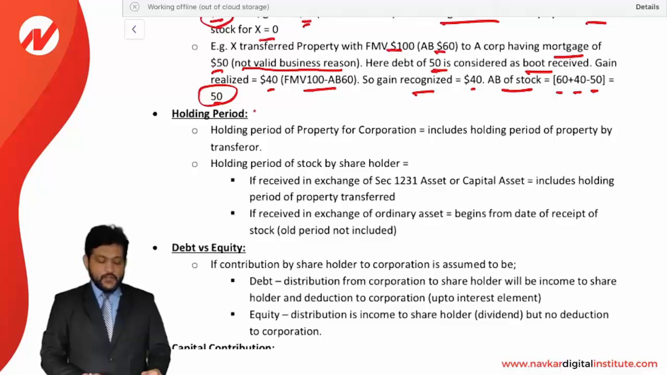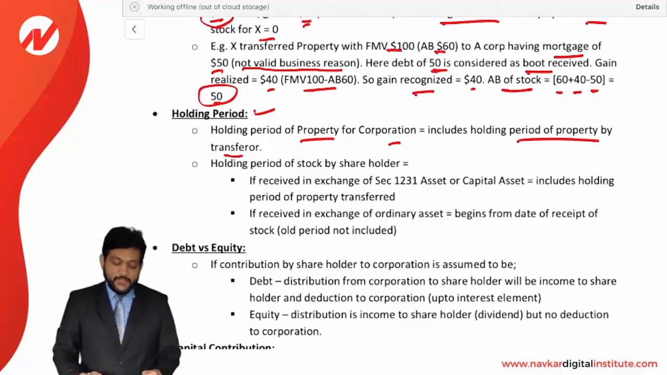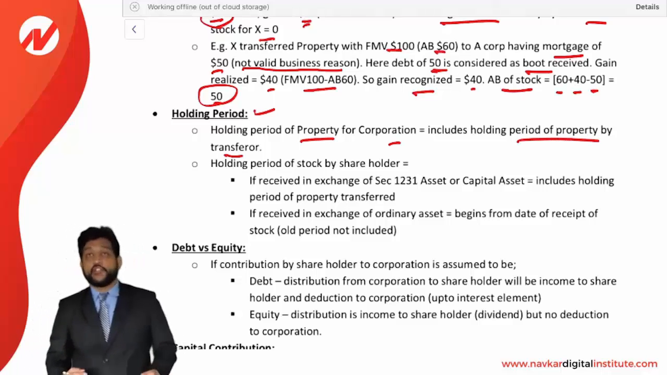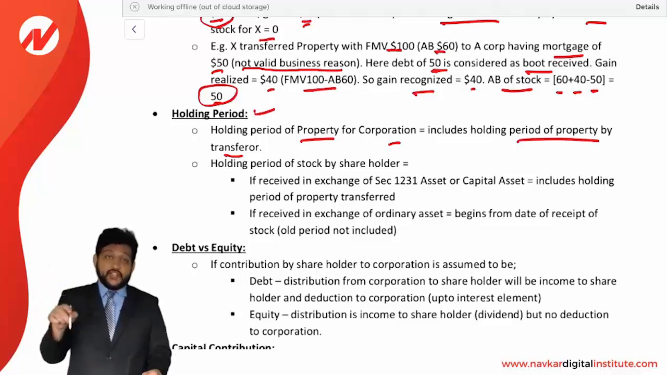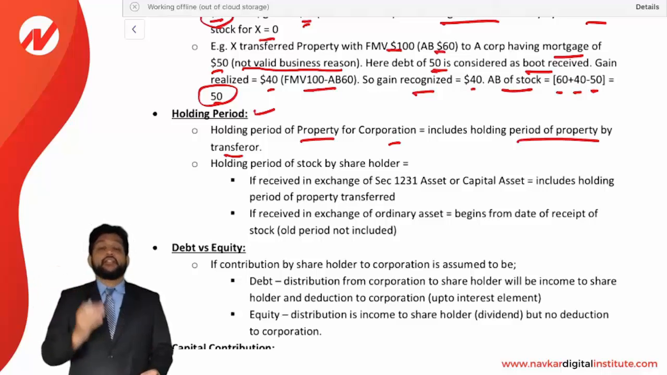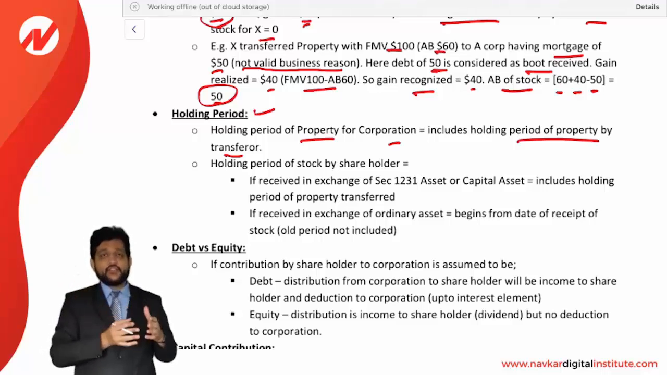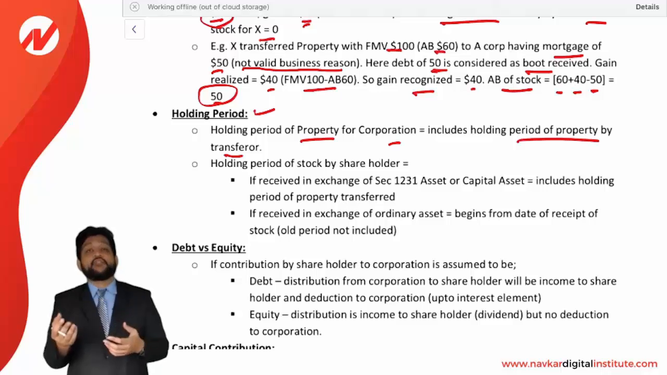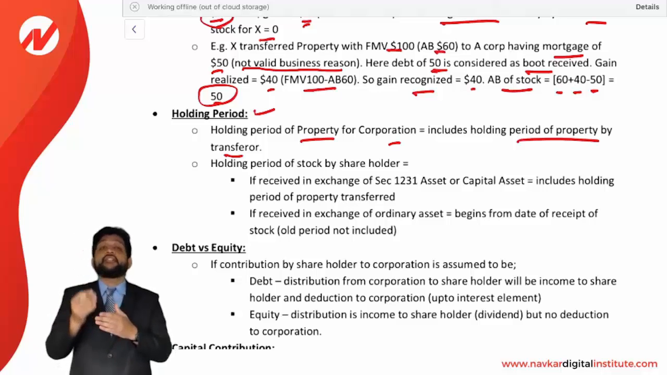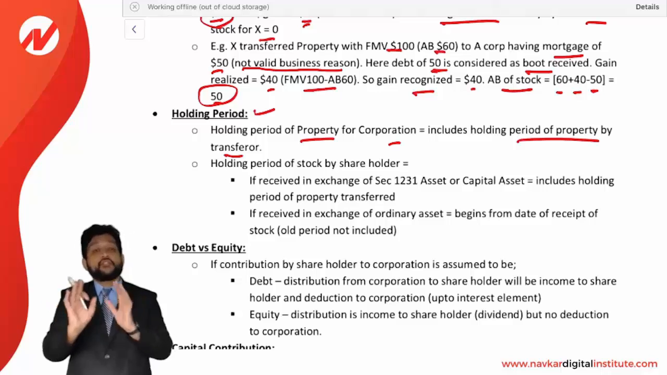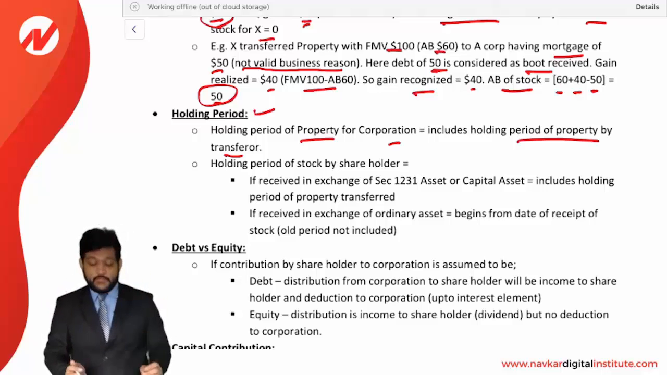Now let us see the rule about holding period. The holding period of property for a corporation includes the holding period of property by the transferor. So the shareholder has transferred a property to the corporation and received a stock in exchange. Now for the corporation, the holding period of property will include the holding period of the transferor. It means the shareholder's holding period will be included in the holding period of the corporation. Let's say the shareholder held the property for 1 year and then he transferred it to the corporation. So the corporation will have a holding period of 1 year plus whatever holding period the corporation is having. So that is going to be added.